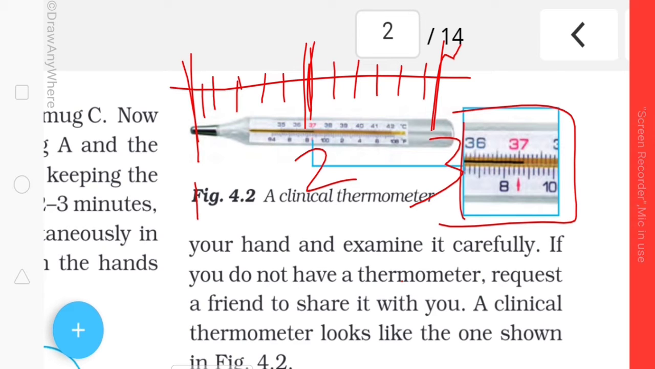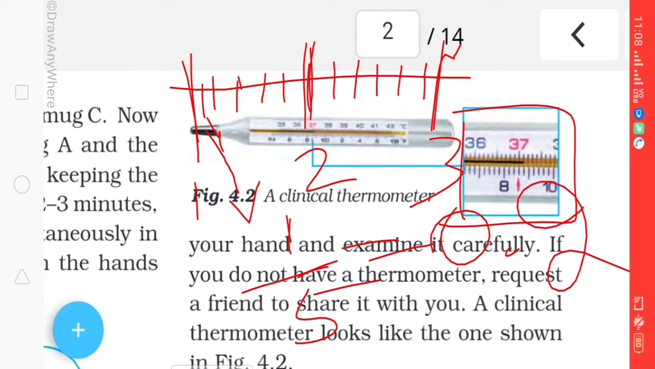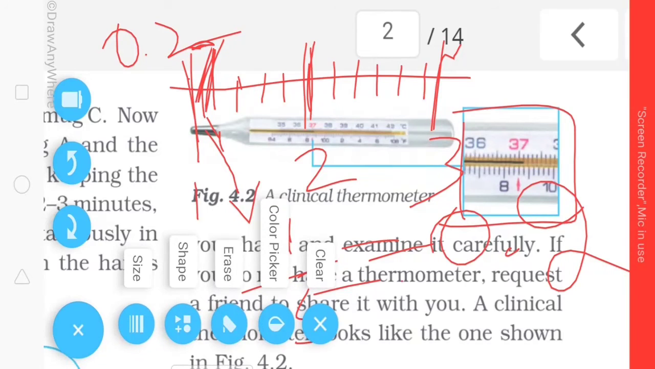Suppose we take this first small scale, then each measurement is 1/5, because in between we have 5 small scales. If we divide 1 by 5, how much do we get? We get 0.2. So the distance from this bigger scale to this first small scale is 0.2 degree Celsius. So this is about the scaling.